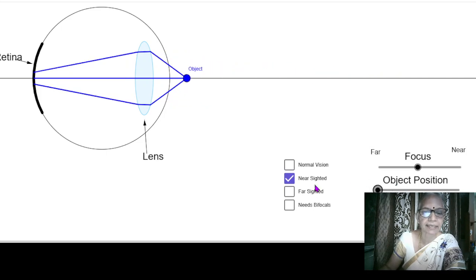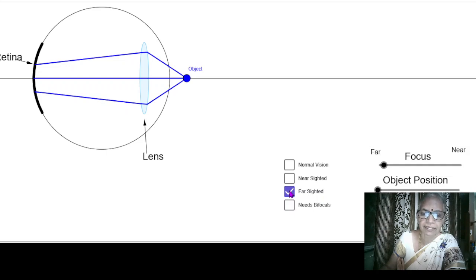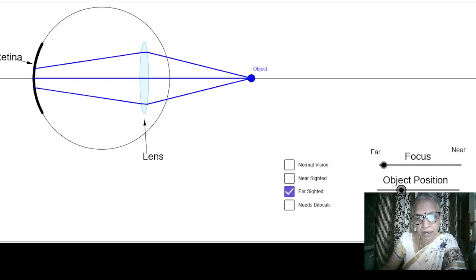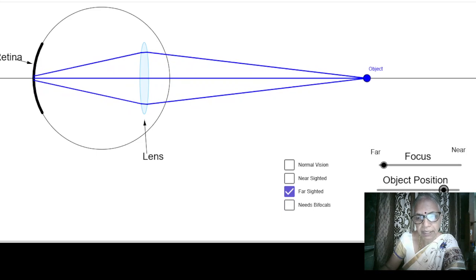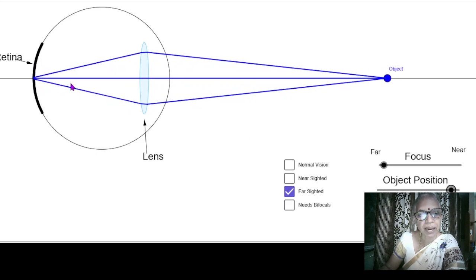This is known as nearsightedness. Nearsighted means the sight is near; they can't see far things. Farsighted means they will be able to see far things, but near things they won't be able to see. This is hypermetropia. So if the object is here, the image is formed beyond the retina and hence they are not able to see. So as the object moves far, they keep this much distance, and only then the image is falling on the retina. So these people are called hypermetropic.